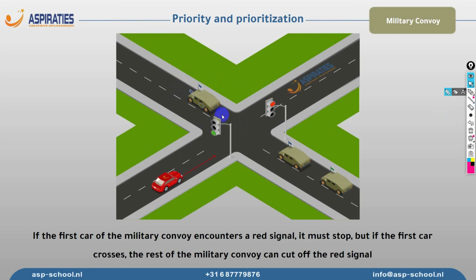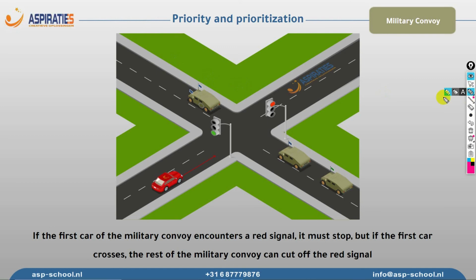Now the first car, if the first car was here and it's a red signal, then the first car is the same as a normal vehicle. It must stop at the red signals. When there are shark teeth, it should give priority to the other drivers. So the first vehicle, the one which has two flags, is always considered a normal vehicle.